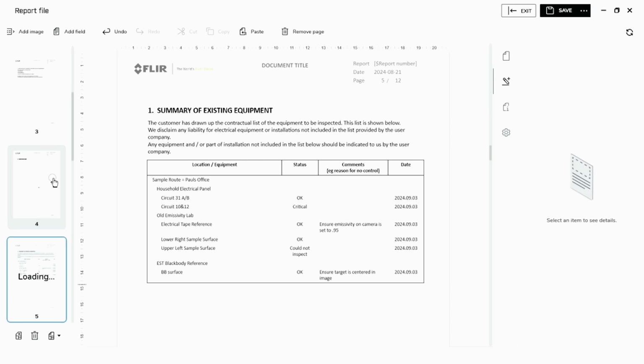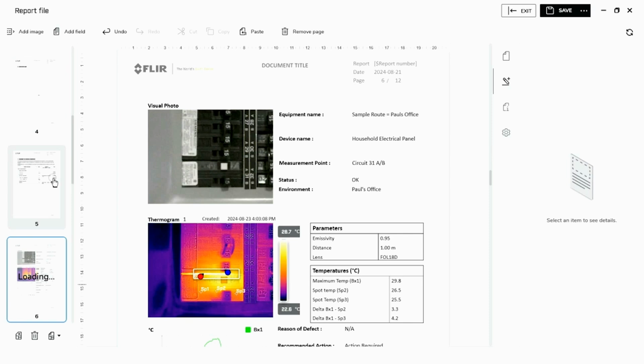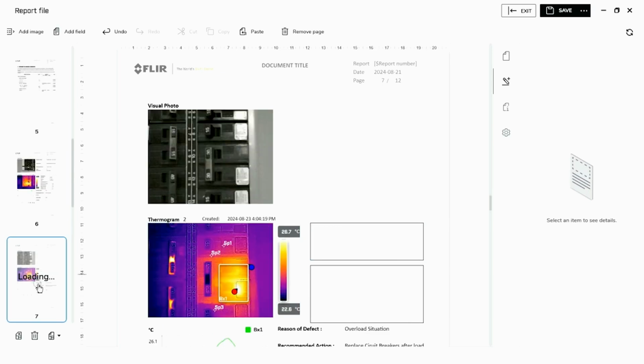The status as was determined by the thermographer out in the field, or possibly changed prior to the generation of the report. Here is a sample page of analysis. We can see where the calculations of temperatures have been established here. Some of the information that I entered, as I'll use the word text annotations, are displayed here. We can go down to the next page and see that it's been filled in.